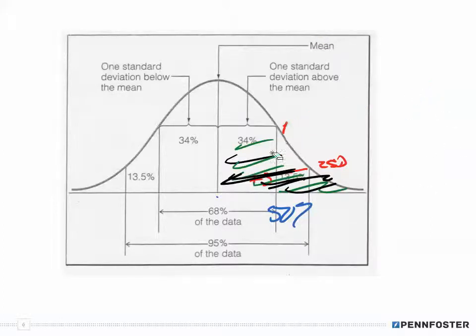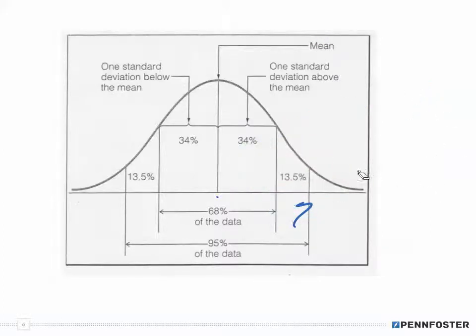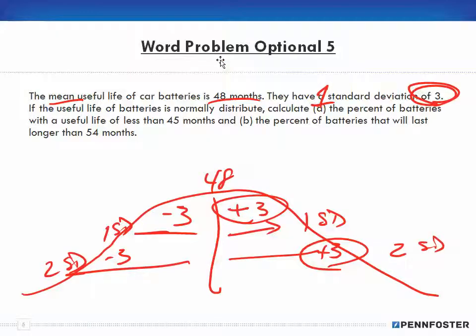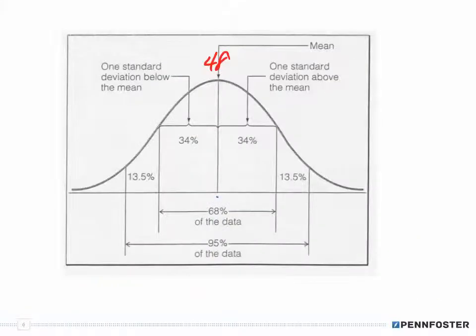It's mentally challenging. Here we are at the mean, 48, and for part B, it says the percent of batteries that will last longer than 54 months. Well, where does 54 months fit in here?